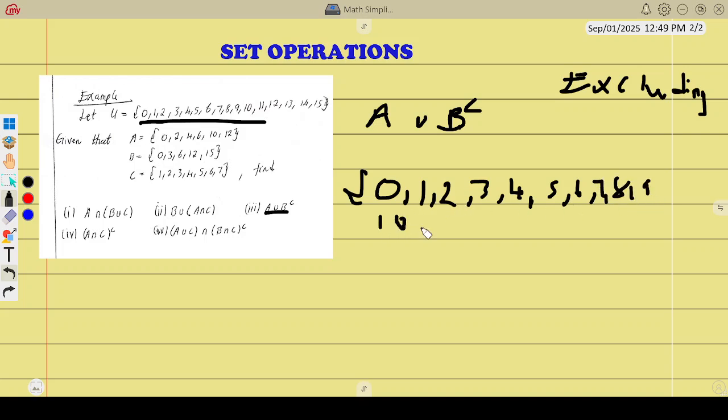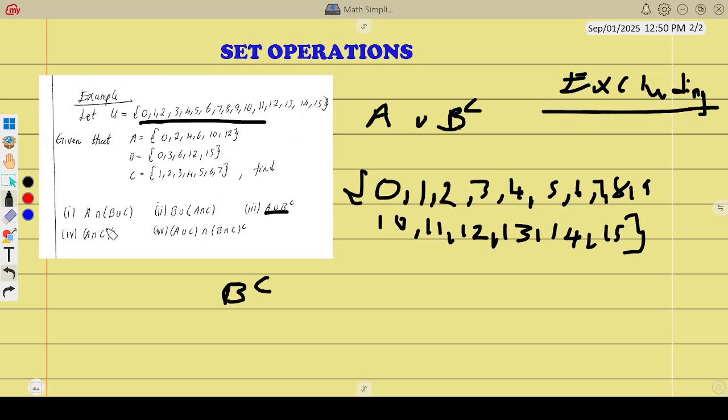This is the universal set. So when we say B complement, it means excluding the things which are in B. Are you getting it? Excluding the things which are in B.